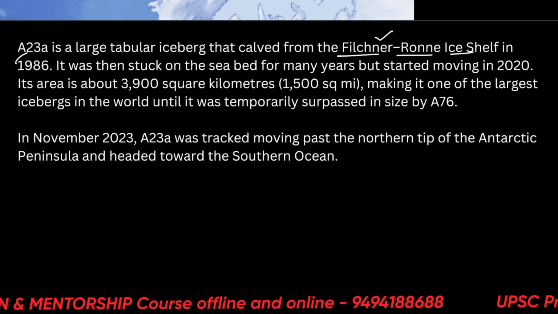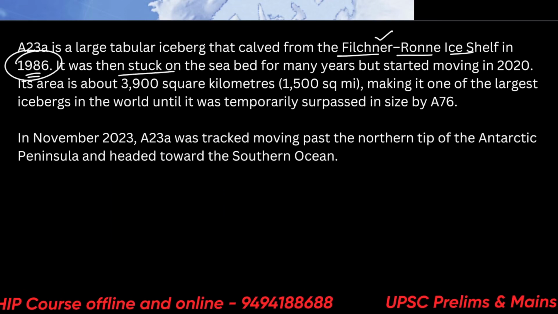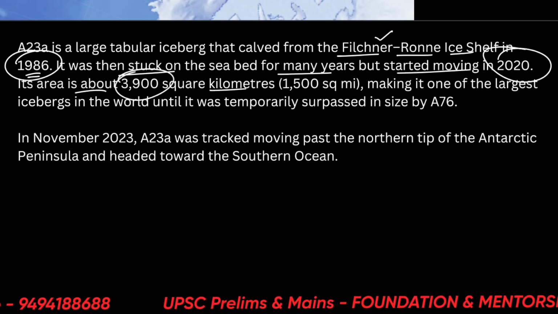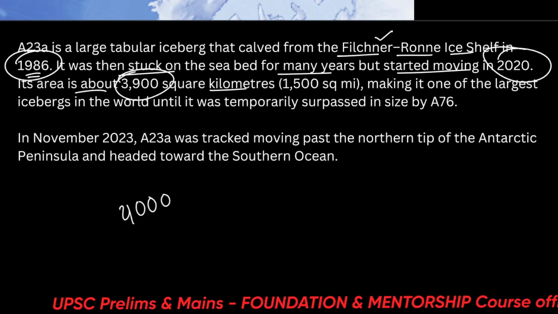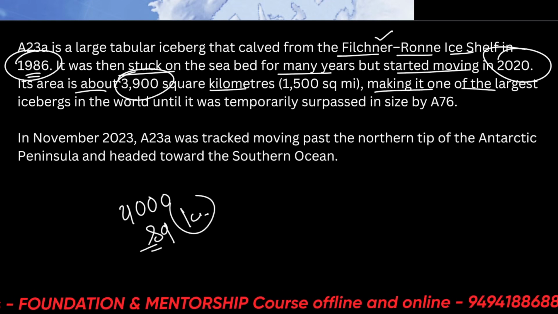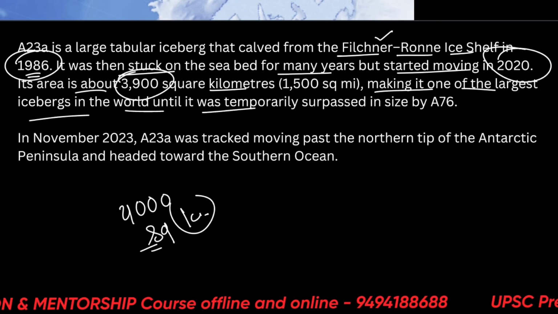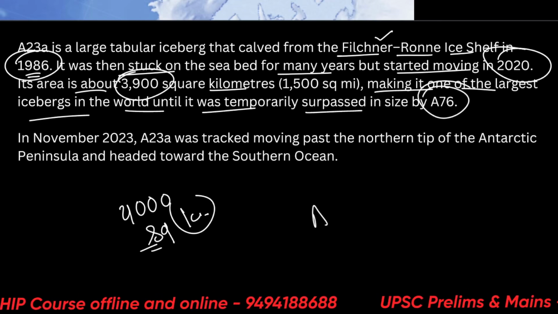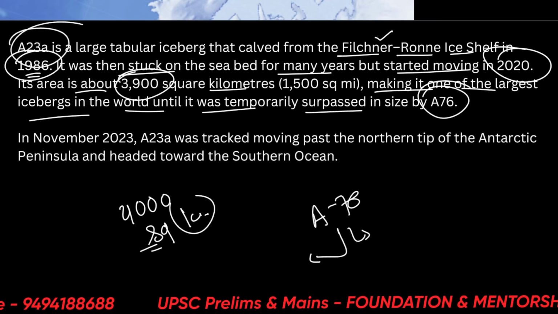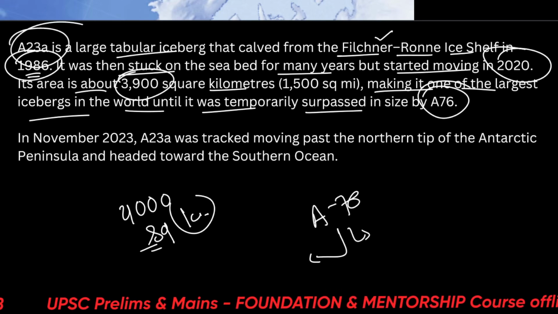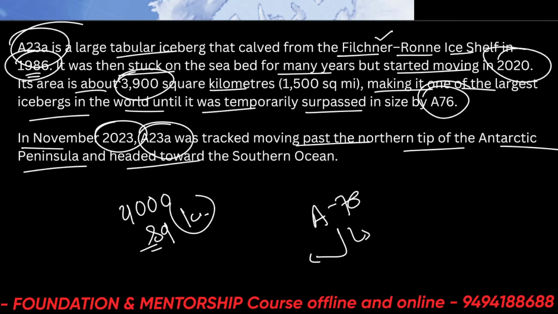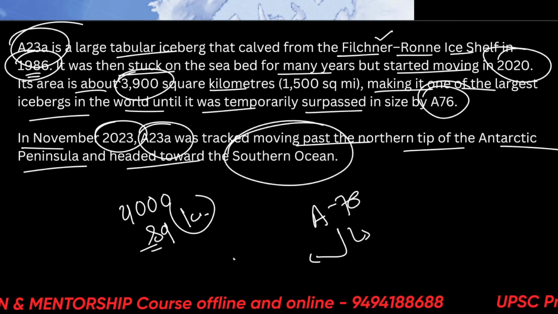So it basically broke off in 1986, and it was then stuck on the seabed for many years, but it started moving in 2020. Its area is about 3,900 square kilometers, that is about 4,000 square kilometers. So that's a lot of area. Alright, making it one of the largest icebergs in the world until it was temporarily surpassed by A76. So basically what happened, A76 broke off into two parts, and now A23A is the biggest iceberg in the world. In November 2023, A23A was tracked moving past the northern tip of the Antarctic Peninsula and headed towards the Southern Ocean. So from the Weddell Sea, it's going towards the Southern Ocean.